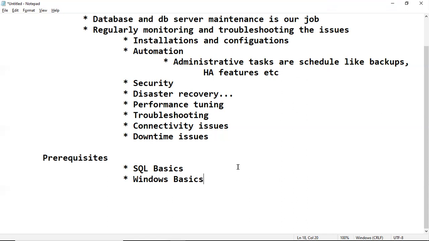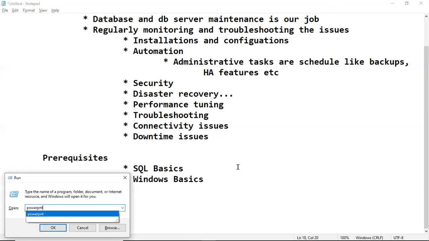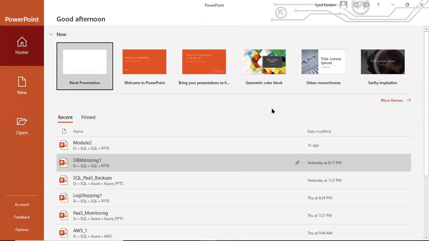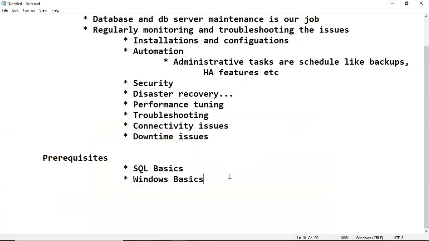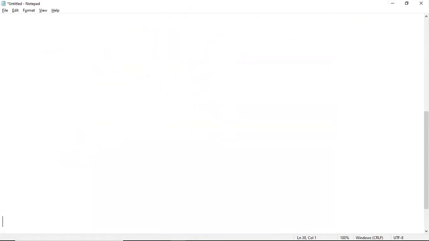On-premises data center means what? A data center which is built at the client location, a local data center. As well as, remember, we can maintain SQL Server in cloud data centers also, like Amazon Web Services, Microsoft Azure, Google Cloud, any cloud data center.